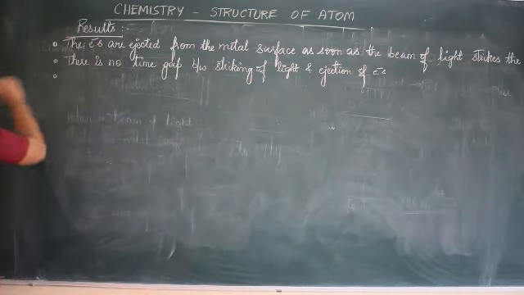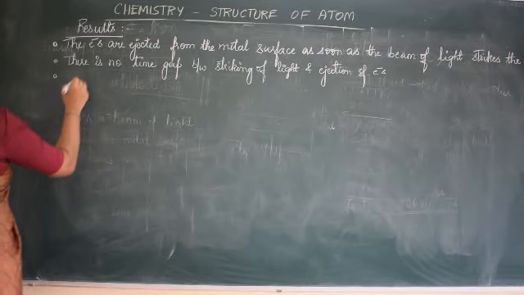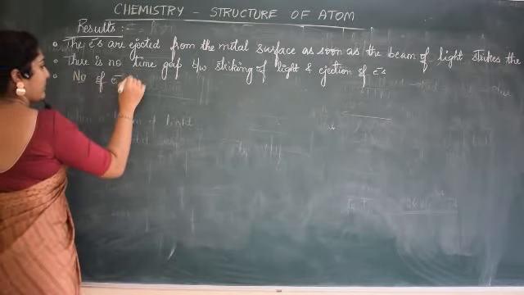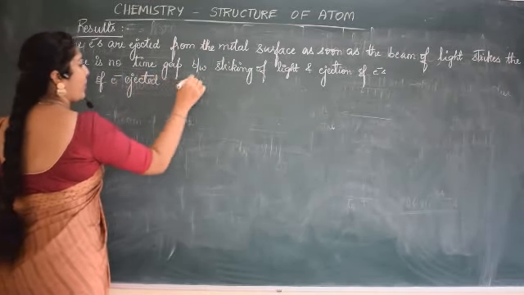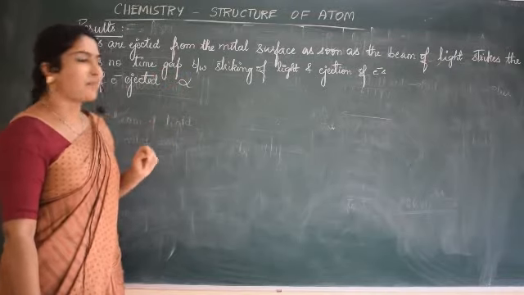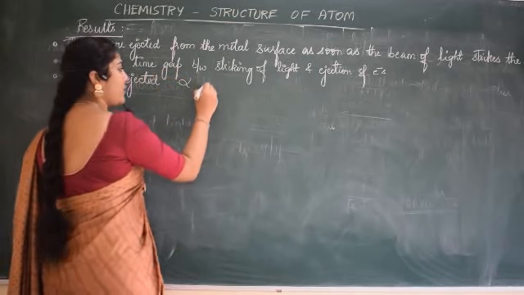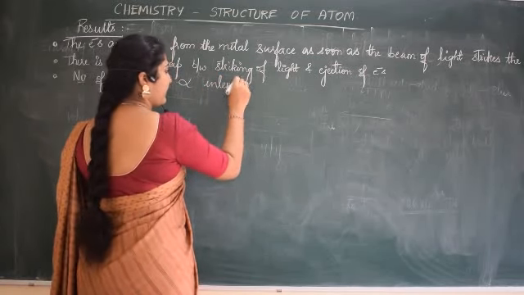And the next point which was told was that number of electrons ejected is proportional, I'm just writing a proportional symbol. You can just write a statement of it. Number of electrons ejected is proportional to intensity of light.